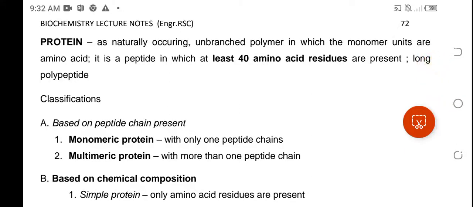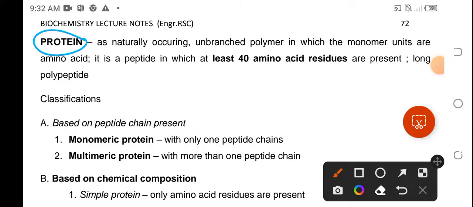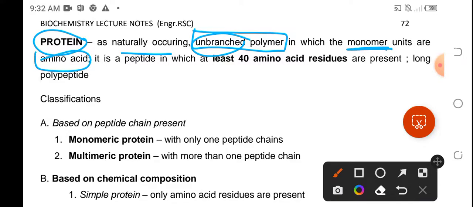Okay, let's discuss this time the proteins. So, protein is a naturally occurring unbranched polymer in which the monomer unit or the repeating unit is the amino acid. In order for it to be classified as protein and not peptide, protein must have at least 40 amino acid residues. So, kapag less than 40, peptide lang siya maka-classify. Okay? So, protein is a very long polypeptide.